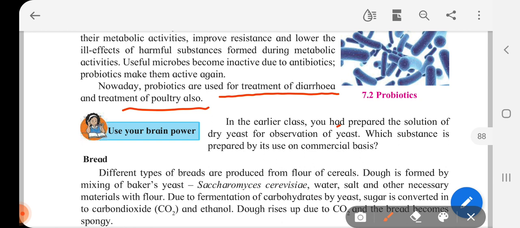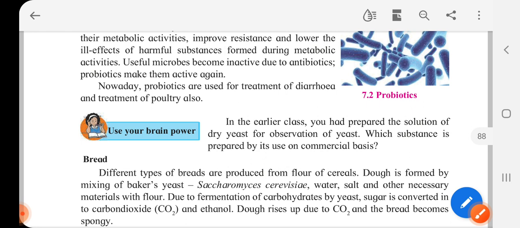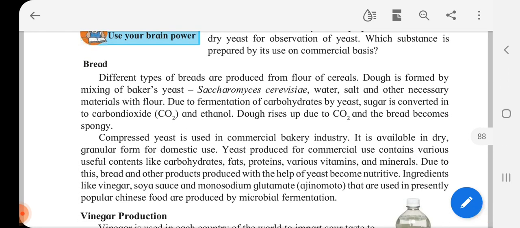So in the earlier class, you had prepared a solution of dry yeast for observation of yeast. Which substance is prepared by its use on a commercial basis? So it was taught to you in that last class. It is bread, okay, or bakery products.